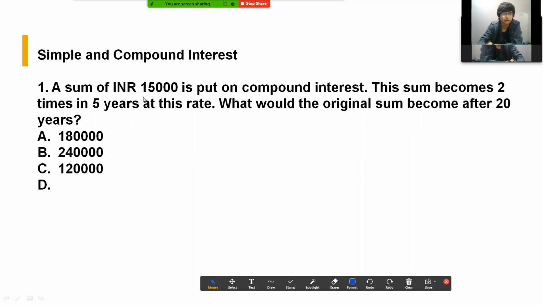So this was your first question. A simple interest and compound interest based question. A sum of Indian rupees 15,000 is put on a compound interest. This sum becomes 2 times in 5 years at this rate. What would be the original sum become after 20 years?